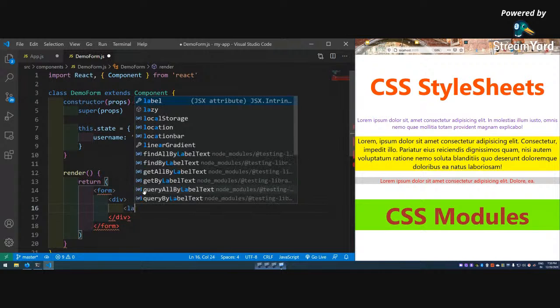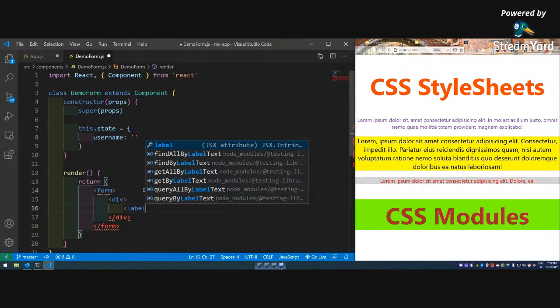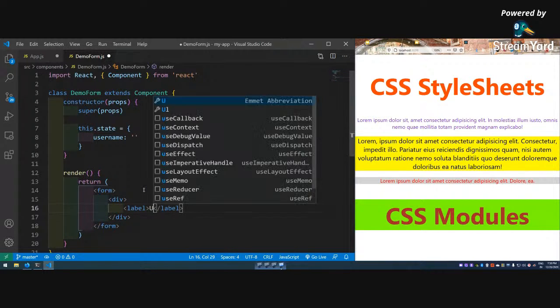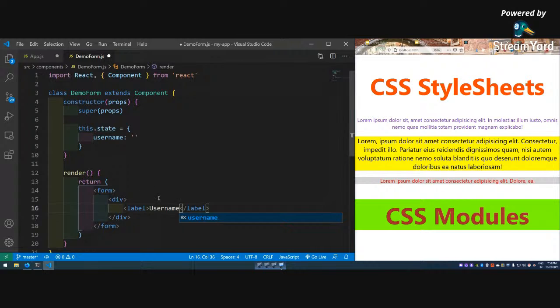Then label, I will give the label username, and HTML for. I want a for, but I have to use this username.